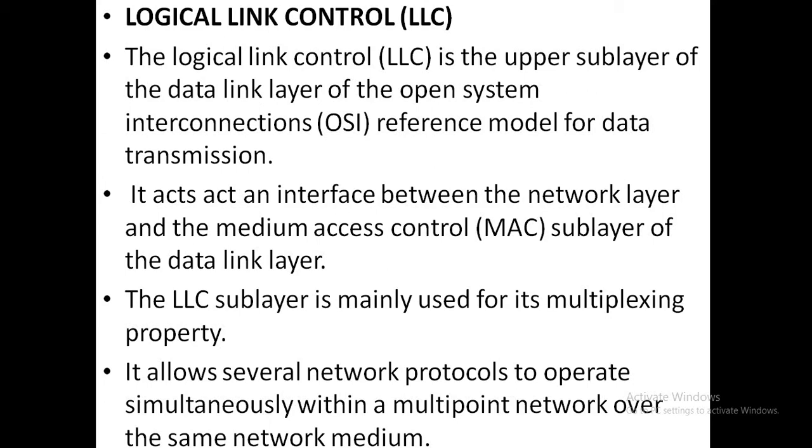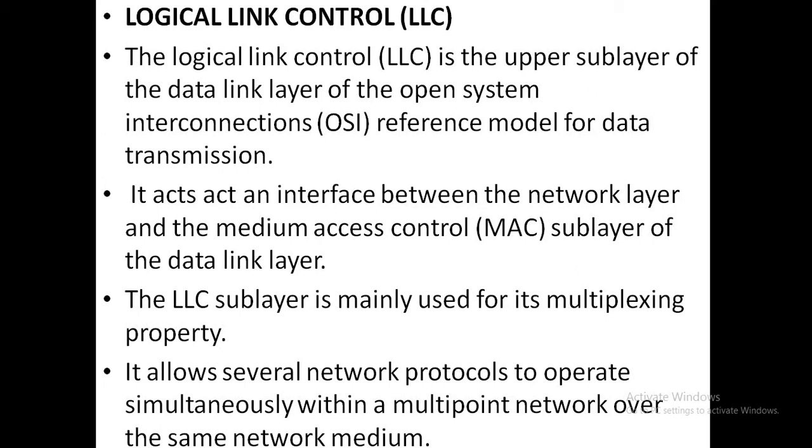And what is the function of the data link layer in the OSI model? In the OSI model, the role of the data link layer is that it receives the packets from the network layer, then it converts them into frames and puts an address, that is either source address or destination address.